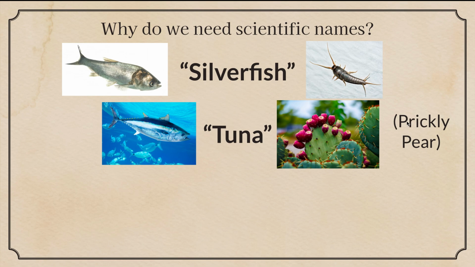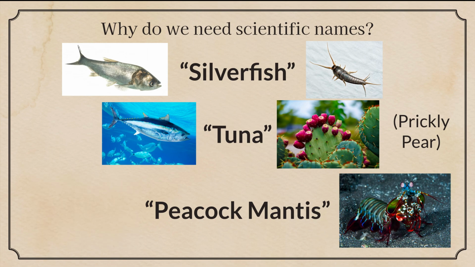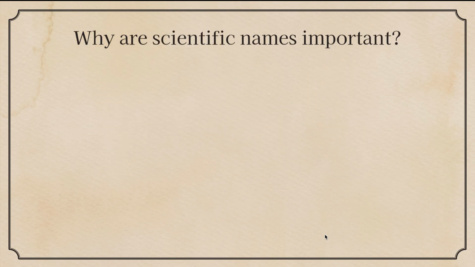And we call this prickly pear. Peacock mantis. La palabra peacock puede ser este organismo, or mantis can mean this organism, puede significar este organismo. Let's look at this organism, because they usually call it a peacock mantis. Su nombre común de este organismo se llama peacock mantis.